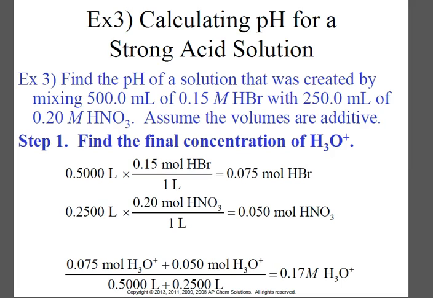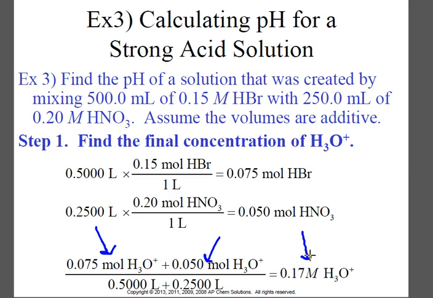We then can divide by our liters to find our molarity. So we have moles from the HBr, moles from the HNO3, those are going to be additive. We have liters from both, which we're going to add together and divide, and then we have our molarity.